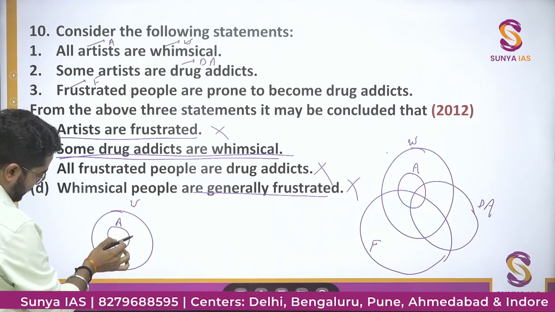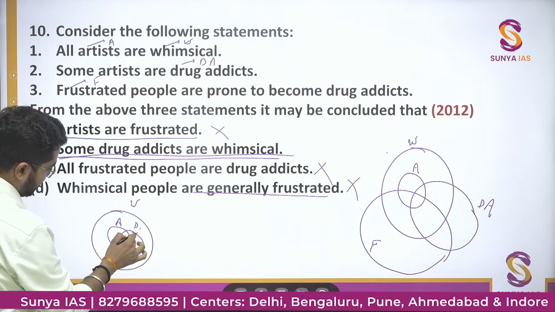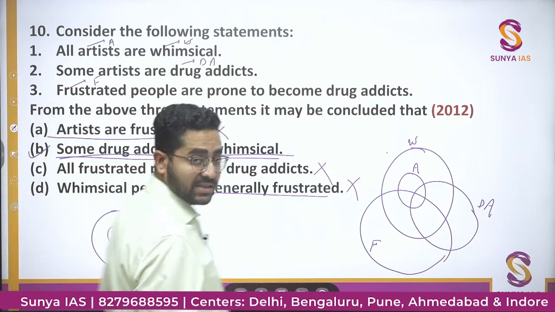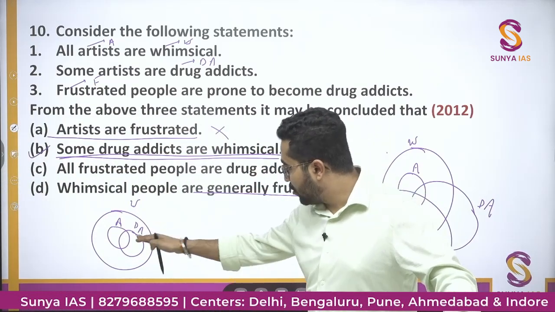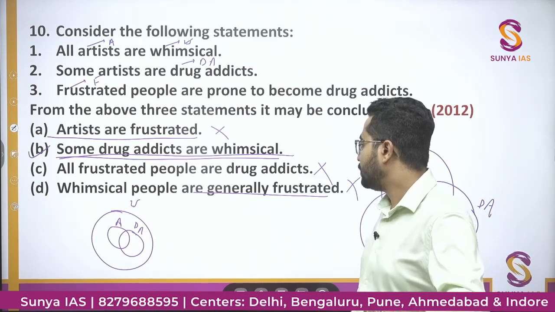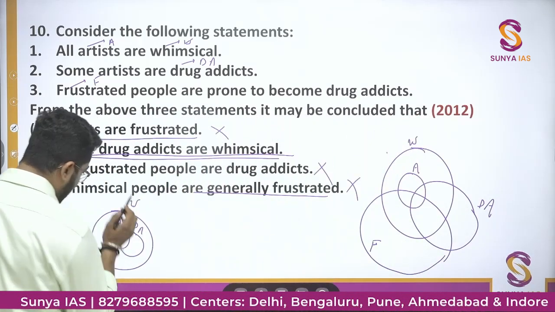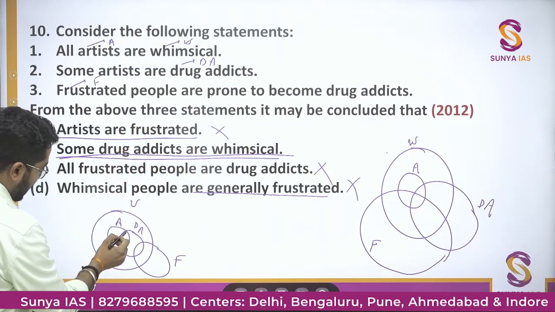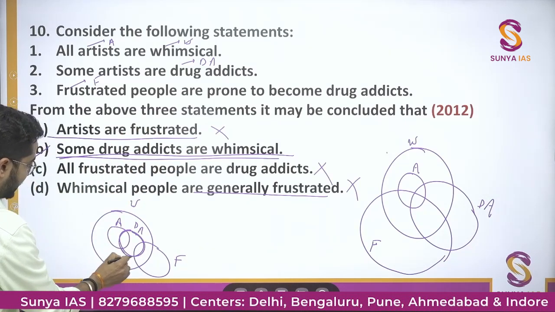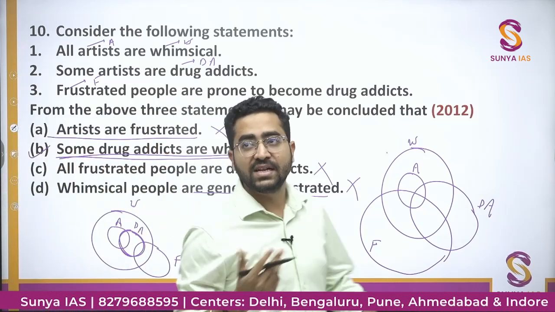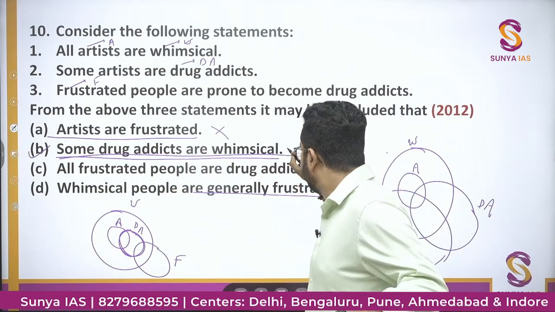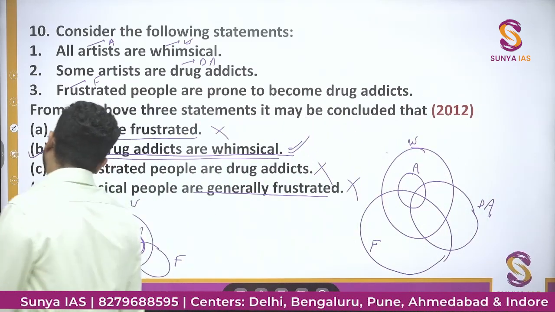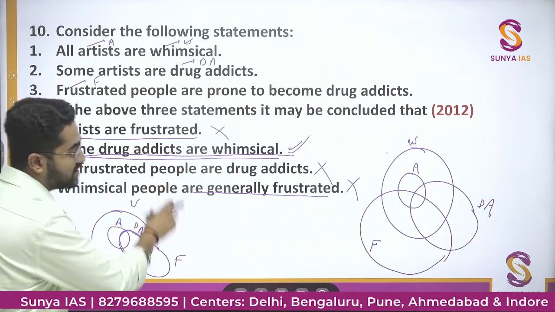If I do like this, these are drug addicts. Some artists are drug addicts, and all drug addicts come under the whimsical section. Now, and frustrated. So let's say these are the frustrated people, something like this. So the option B is some drug addicts are whimsical. Again, you can see that all drug addicts are coming under the whimsical section. So yeah, some drug addicts are whimsical. This option is holding true in the other possibility. Then we are sure that the correct answer would be option B, that is some drug addicts are whimsical.